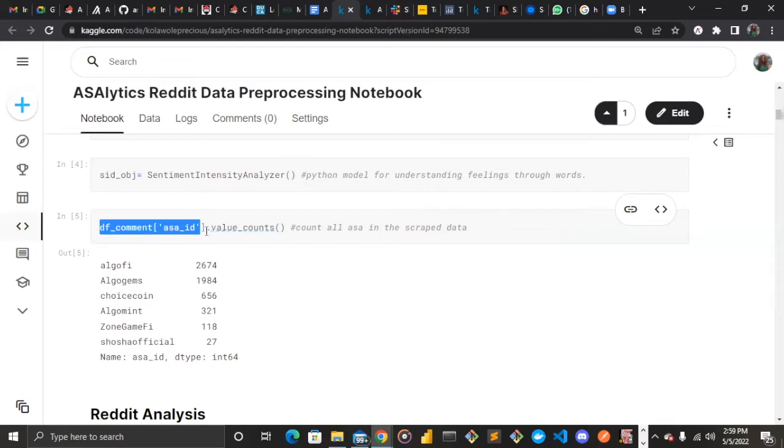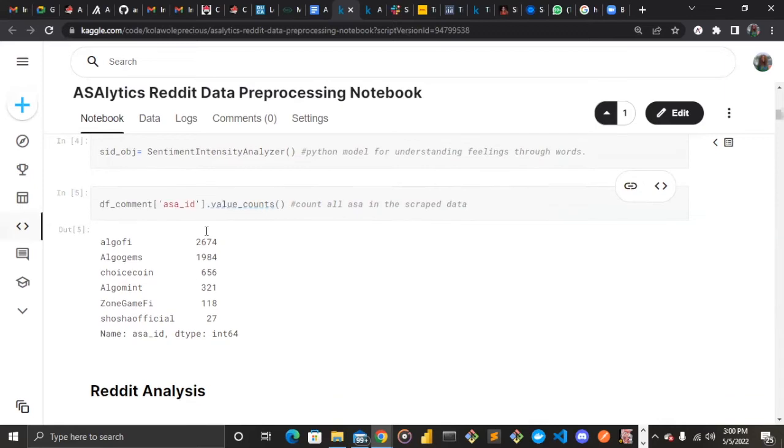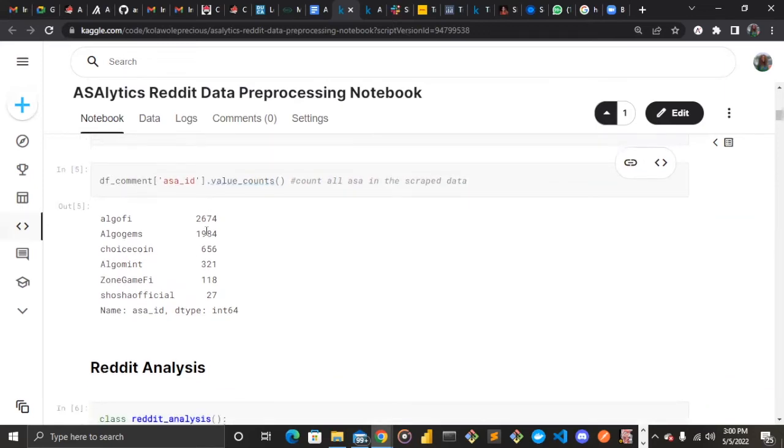We can see we have AlgoFi, AlgoGems, ChoiceCoin, AlgoMint, ZoneGameFi, and Social Official, and those are the ones we are working on as regards this demo.